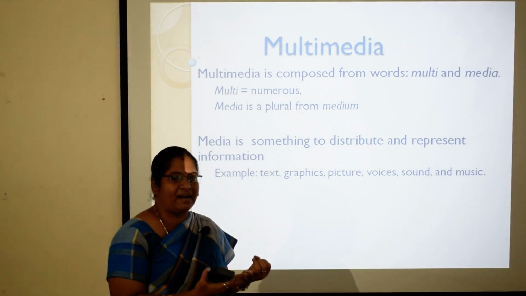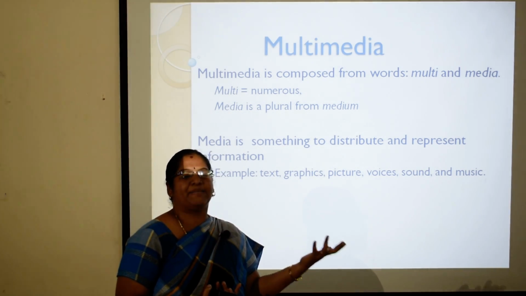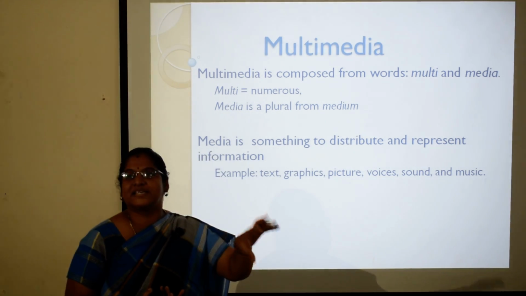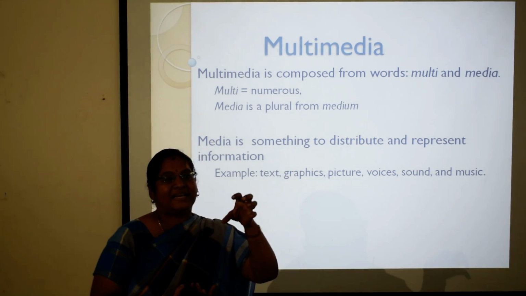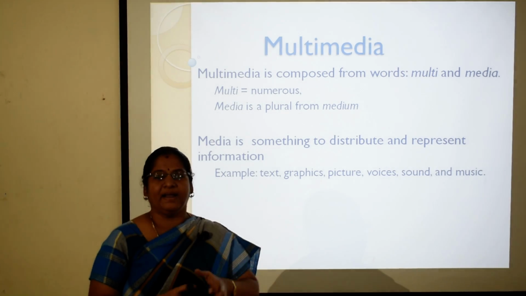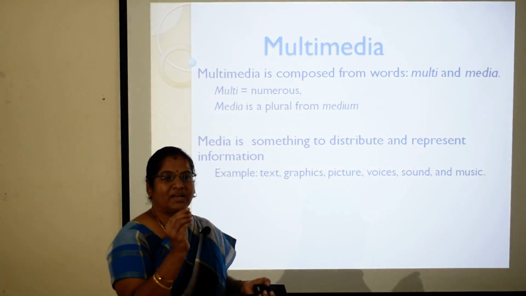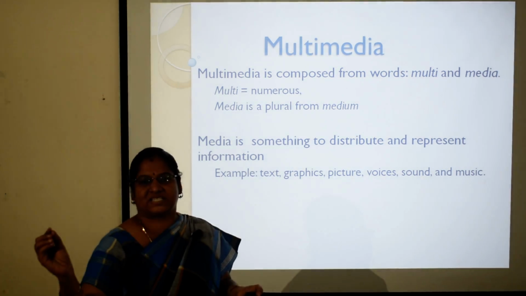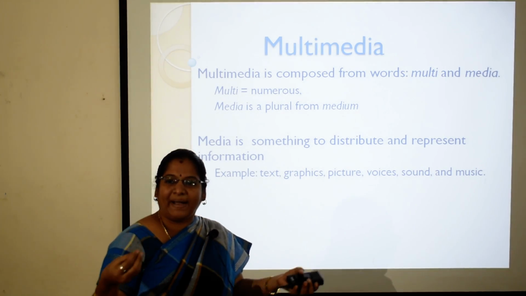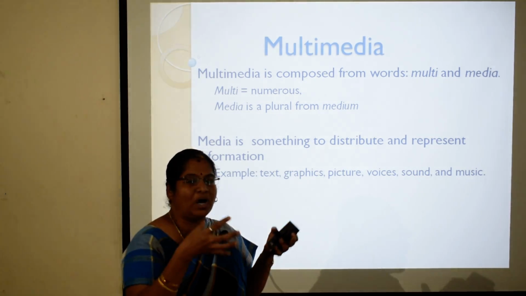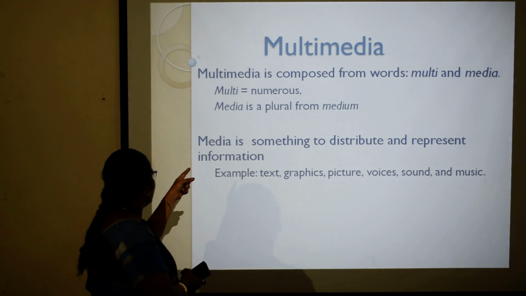So text is a media, graphics is a media, picture is a media, sound is a media, and animation is a media. And combined, all this media together is called multimedia. So if there are multiple types of media together, combinedly giving information, it is called multimedia. If you are giving only a text message, that is simply only one media, text is a media. And if combinedly you are giving information through all these combinations of messages, this is called multimedia. So this is what is given here.